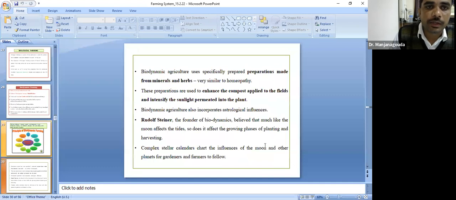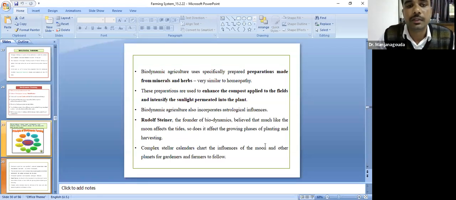In biodynamic agriculture, specific preparations are made from minerals and herbs. That is very similar to homeopathy. These preparations are used to enhance the compost applied to the fields. Rudolf Steiner, the founder of biodynamic agriculture, believed that much like the moon affects the tides, it also affects the growing phases of planting and harvesting.